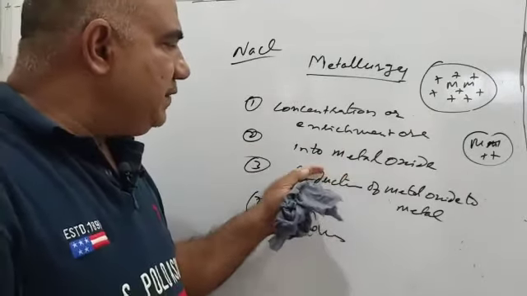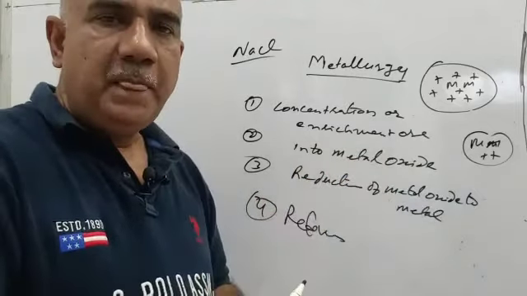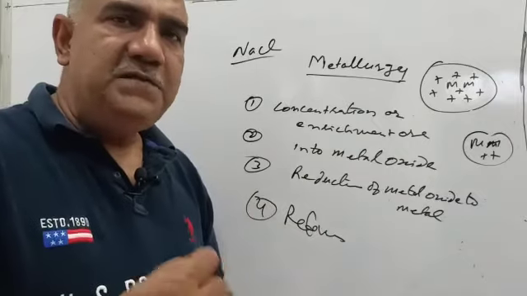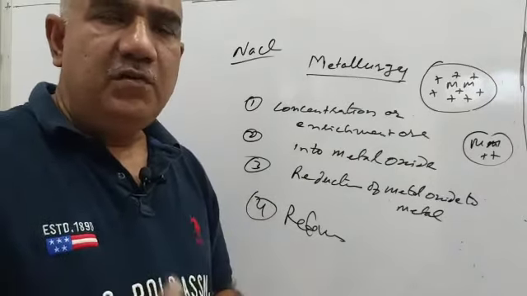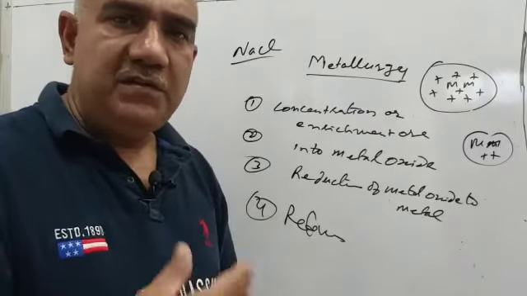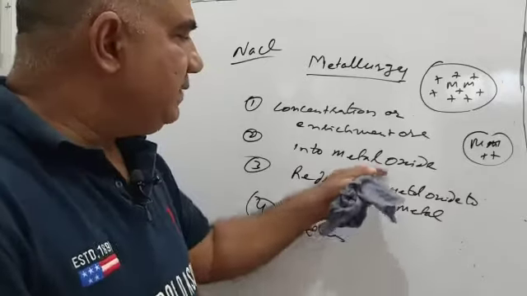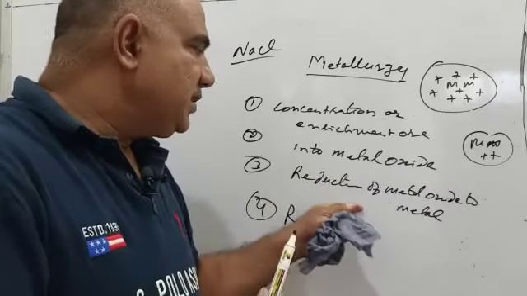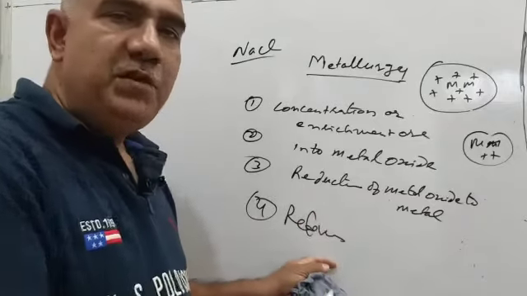Having done that, now we will convert the metal ore into its oxide. From metal oxide it is very easy to obtain a metal rather than, say, zinc carbonate. Obtaining a metal from zinc carbonate is not that easy. First we will make zinc oxide and then we will obtain the metal. That is why we will convert them into oxides. Then metal oxides will be reduced to metals. And finally we will do refining.